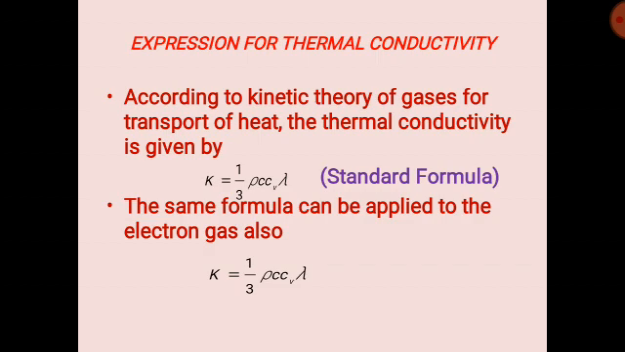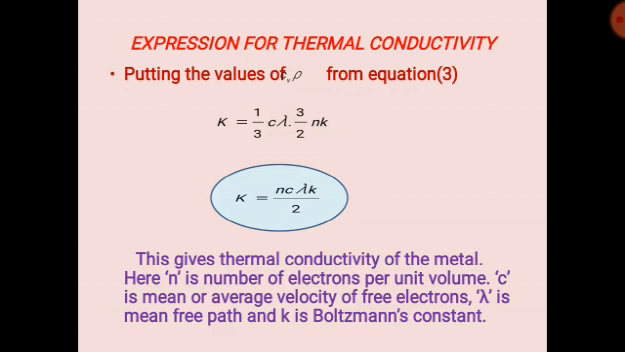According to the kinetic theory of gases, for transport of heat, the thermal conductivity is given by K is equal to 1 by 3 rho c bar Cv lambda. This is the standard formula for thermal conductivity. The same formula can be applied to the electron gas also. Here also we use K for thermal conductivity, and K is equal to 1 by 3 rho c bar Cv lambda. Putting the value of Cv rho from equation 3.